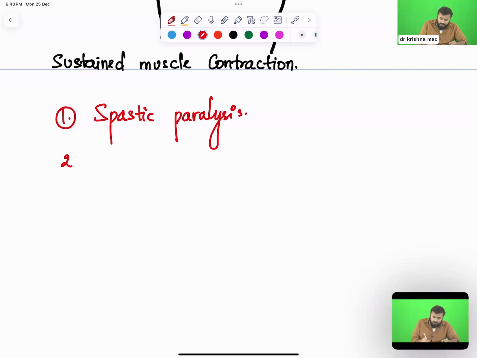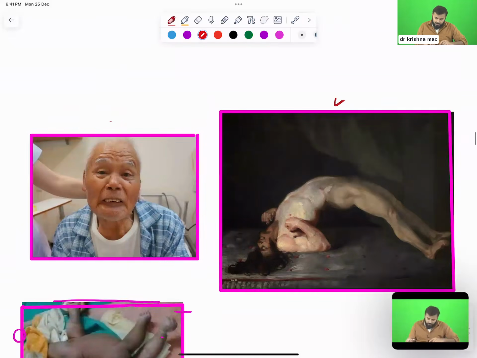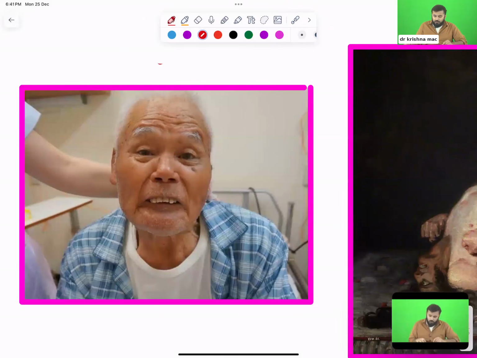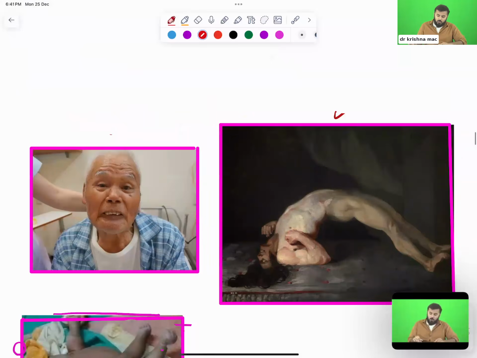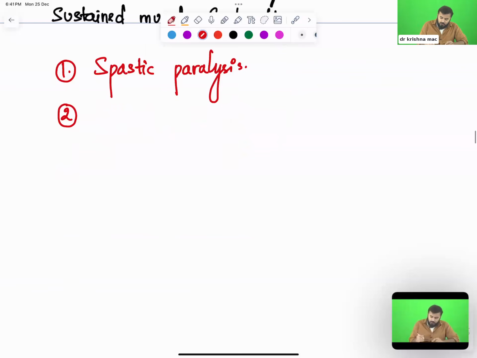After this, the second important thing I would say is, in this patient, there will be risus sardonicus. Risus sardonicus means the face muscles will be contracted and the face looks like this. This is called risus sardonicus. I'll show you a picture if I have. Here they go. Look at this patient. You see, all his facial muscles are contracted. This is called risus sardonicus.